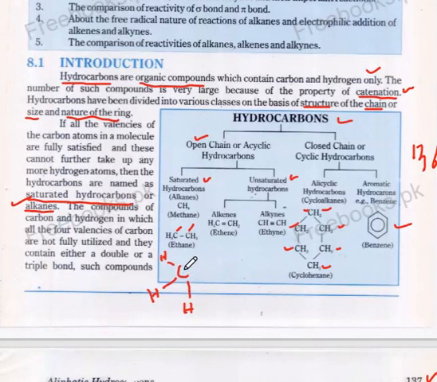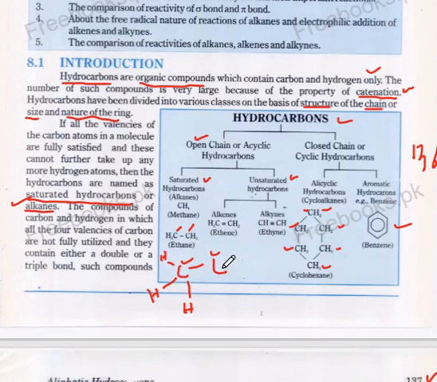In this way, a carbon atom is bonded with three hydrogen atoms with single covalent bonds, while this carbon is further bonded with this carbon with a single bond.